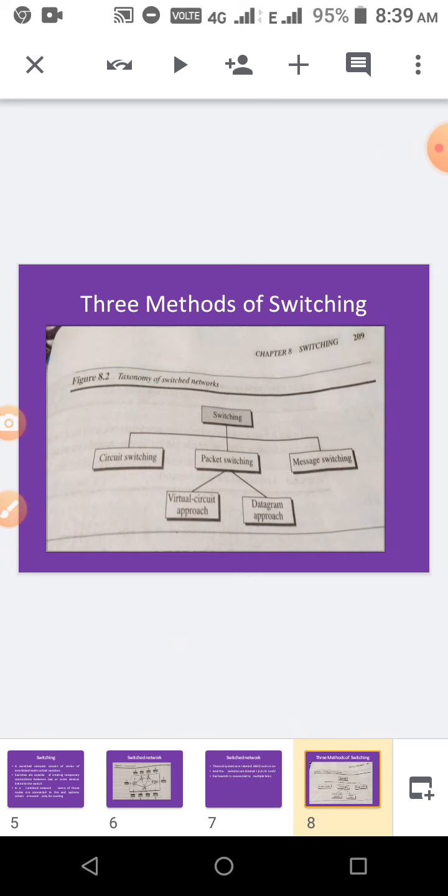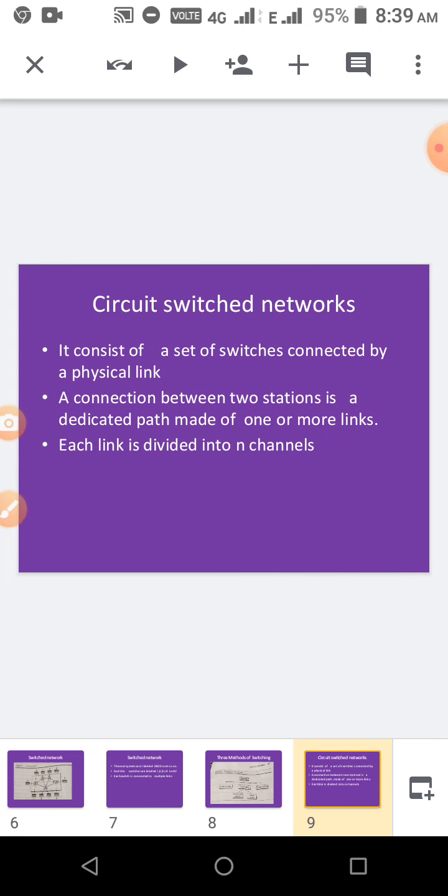In switching there are three methods available. One is circuit switching, then packet switching, and then message switching. Packet switching is further subdivided into the virtual circuit approach and the datagram approach. In this video I am going to explain circuit switching. So we will see the concept now, circuit switched networks.